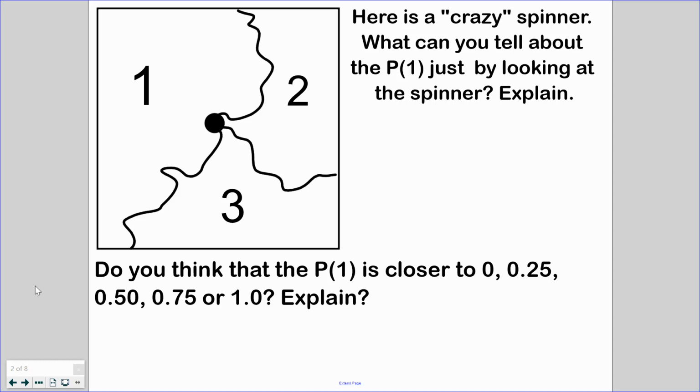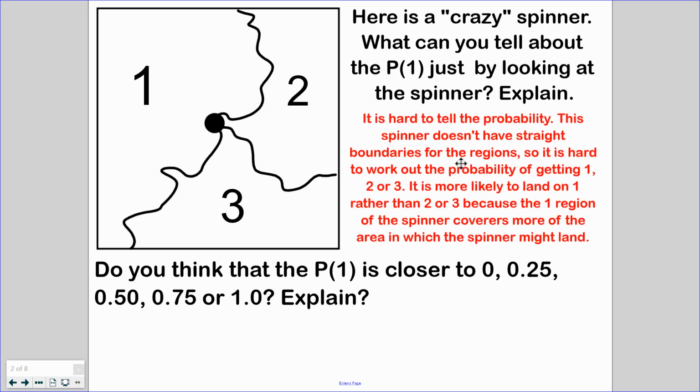Well, when I look at it myself, thinking out loud, I made this section for number 1 super big. Yes, it's really goofy, and I cannot give you a probable answer of what percentage of the time I'm going to land on number 1, but it is a pretty hefty size in comparison to the 2 section and the 3 section. It's really hard to tell the exact probability.